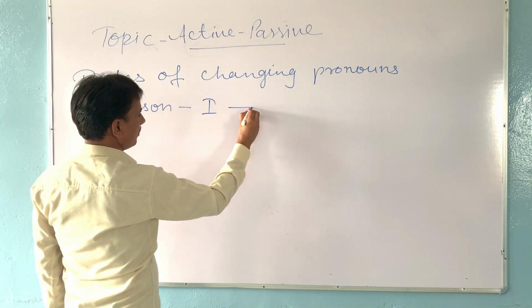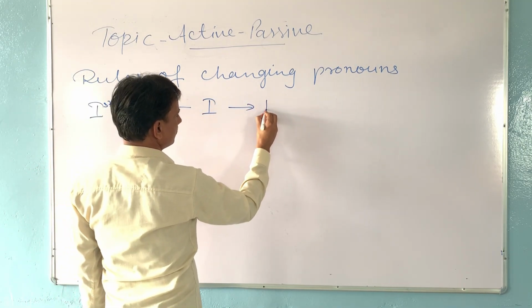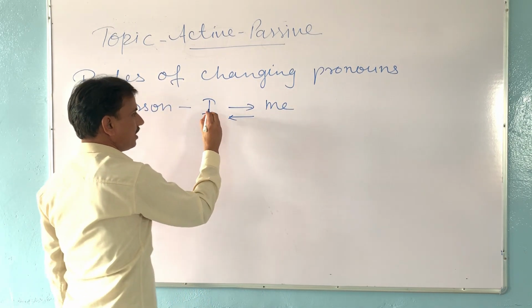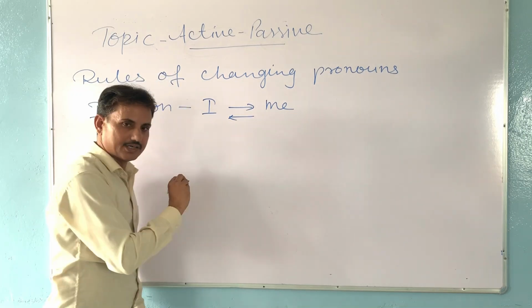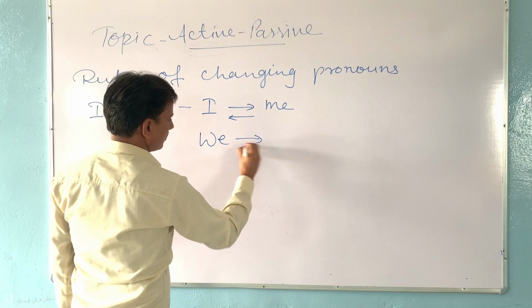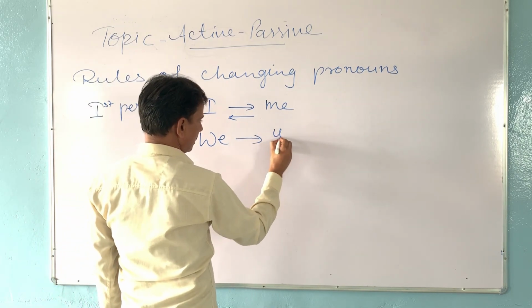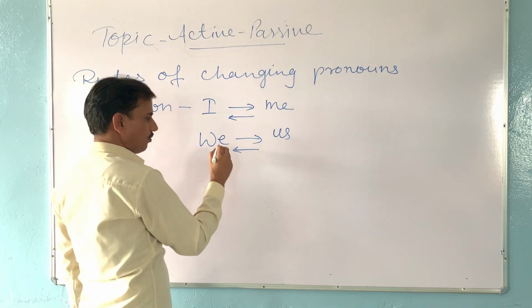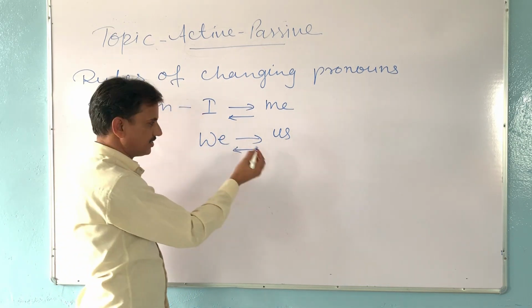First person I will be changed into me, and me will be changed into I. Means I and me will be interchanged. Then we is changed into us, and us is changed into we. Both we and us are interchanged.